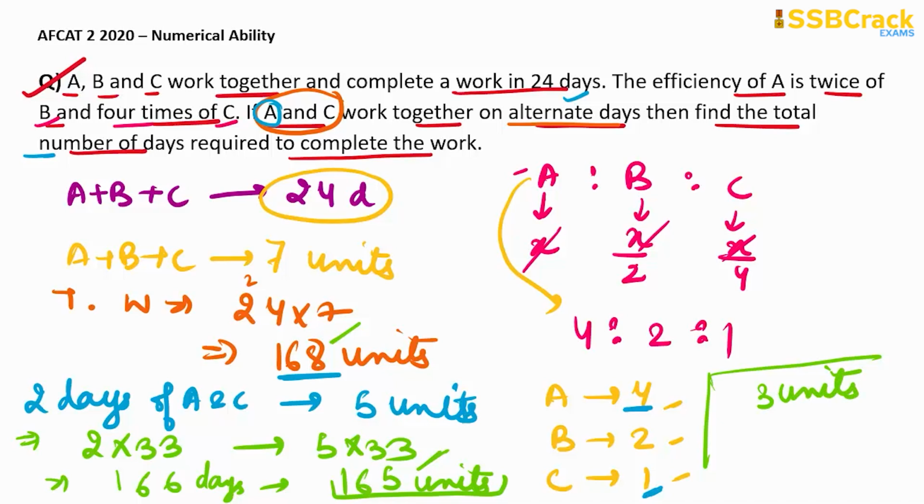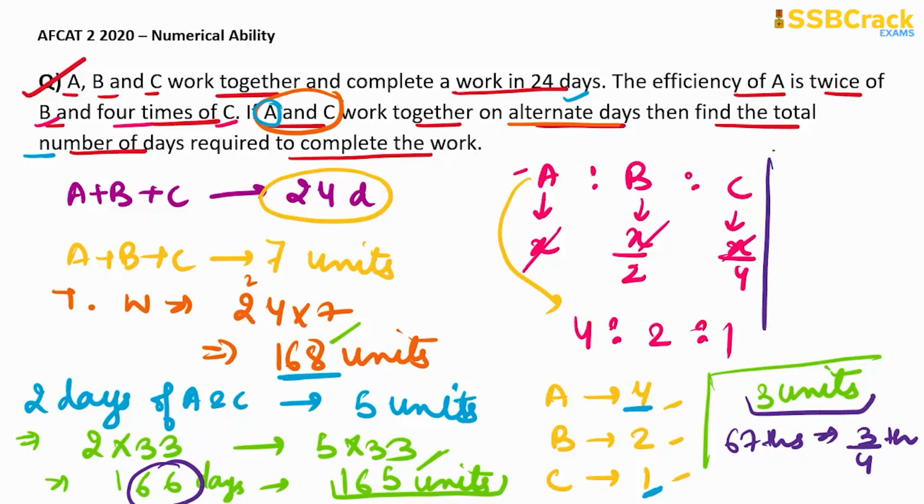and that 3 units of work will be done by A because we have taken that A has started the work. So on 67th day, right, on 67th day, A will be doing the work and he will do these 3 units of work in 3/4 part of the day. Okay, so total time taken by A and C working together alternately to complete the whole work will be 66 and 3/4 days. That is, this should be our answer.